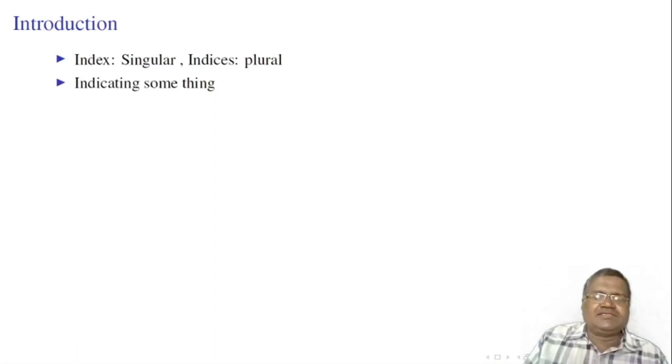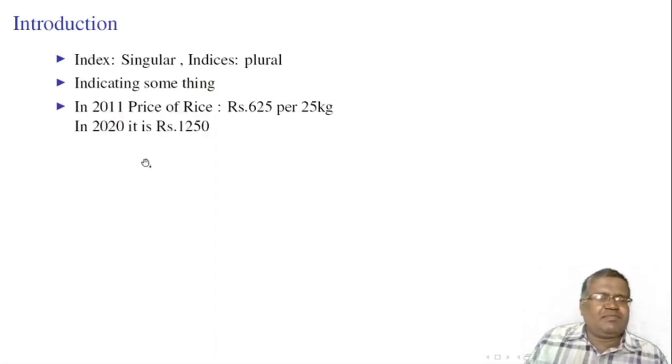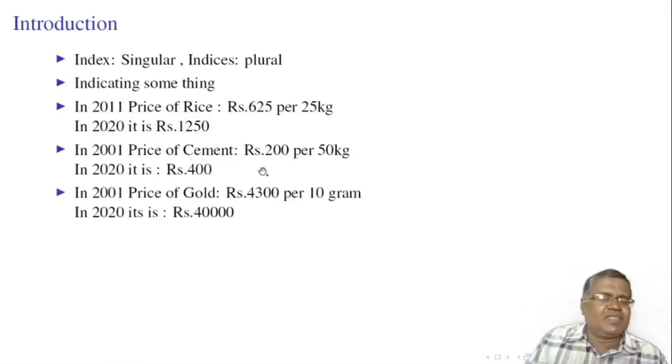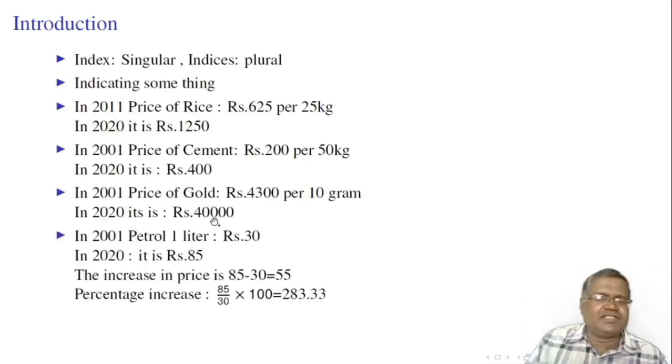Let us look at some live examples. In 2011, the price of rice is 625 per 25 kg, and in 2020 it is 1250. In 2001, cement is 50 kgs bag 200, and in 2020 it is 400 rupees. In 2001, the price of gold is per 10 grams 4300, whereas in 2020 10 grams gold is around 40,000 rupees. In 2001, 1 liter petrol is 30 rupees, and in 2020 it is 85 rupees.